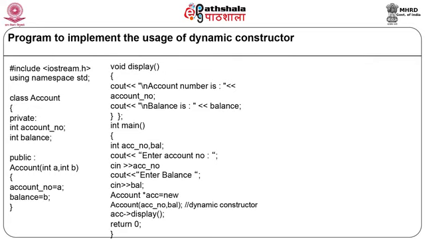Then cout enter the balance. We will take the balance from the user. Now we are declaring the object of the class account as account star acc equal to new account, in brackets account number comma balance. Basically this is the declaration for the dynamic constructor. Now we are calling the display function as acc arrow display and we are returning from the main program. Our main program ends here.